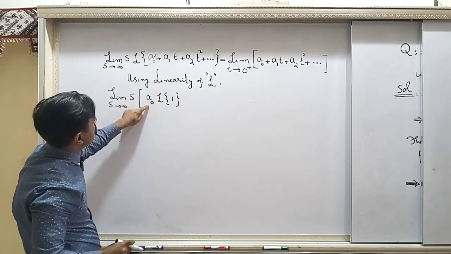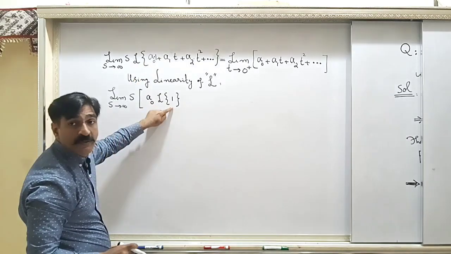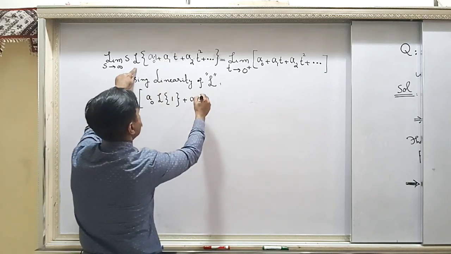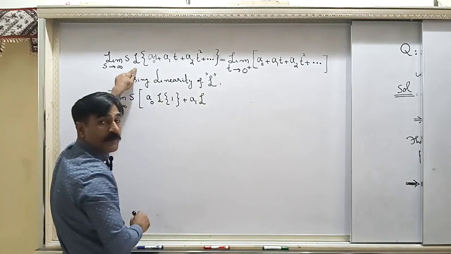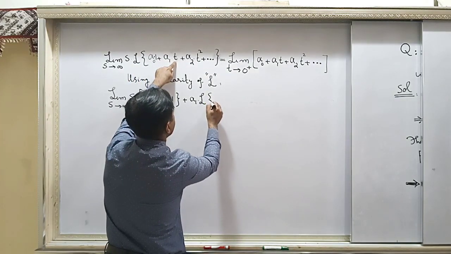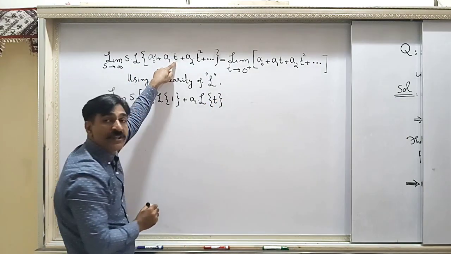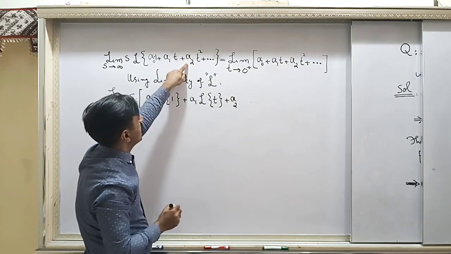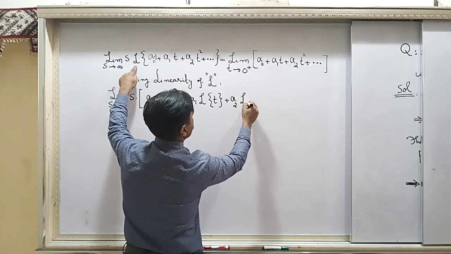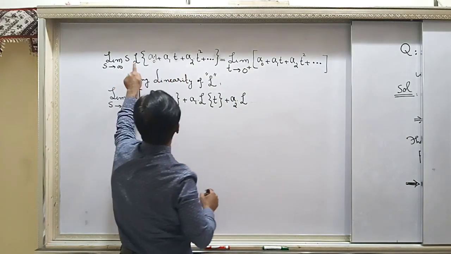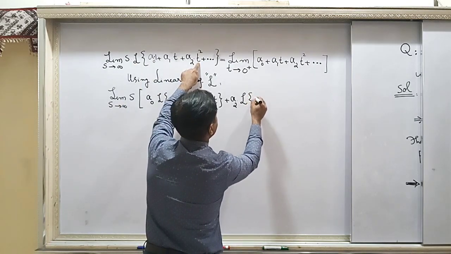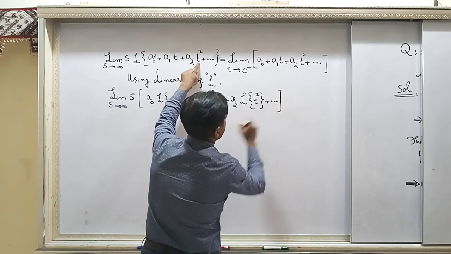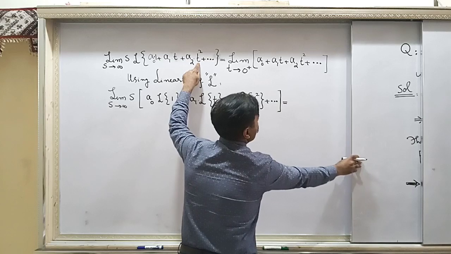This constant can be taken out and you will have Laplace transform of 1, plus a1 is a constant, it is written in front of the operator L, meaning on the left of operator L, and it will act on the function only, and the function is t here. Next, plus a2, this is the constant and will be written on the left of the operator L, and this operator L will act on the function, and this time the function is t square, and plus dot dot dot, bracket close, and equal to, what's on the right hand side?